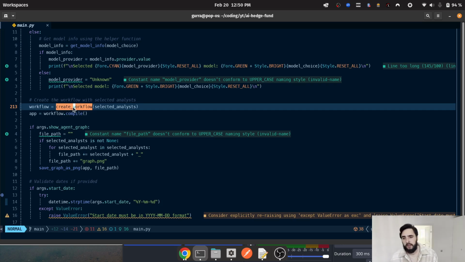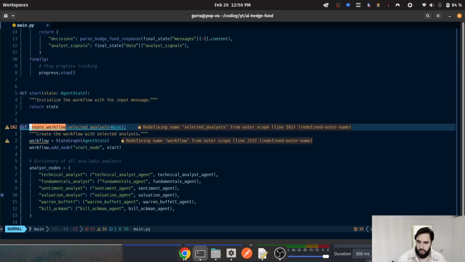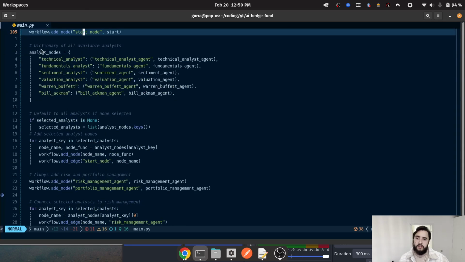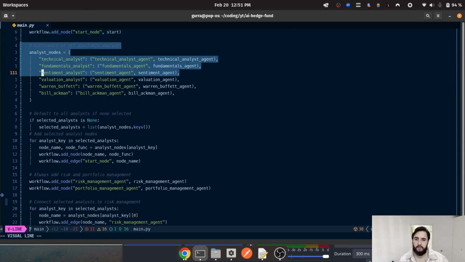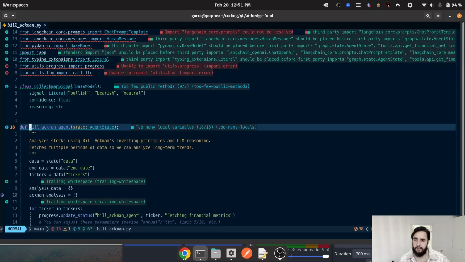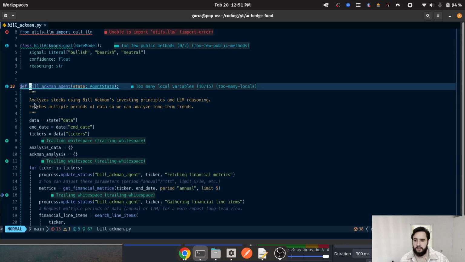So we're going to create a workflow. Here we're using LangGraph and adding nodes for each agent, and edges, etc. I'm not going to go through everything in high detail now. I just want to show you how it all plays together. But if you'd like an in-depth tutorial on making something like this, then let me know, and if there's interest, I'll be more than happy to make one. So we add a start node, and then for each selected analyst, we add the respective node for that. And here you can see we actually implement the agents themselves, which are defined functions here.